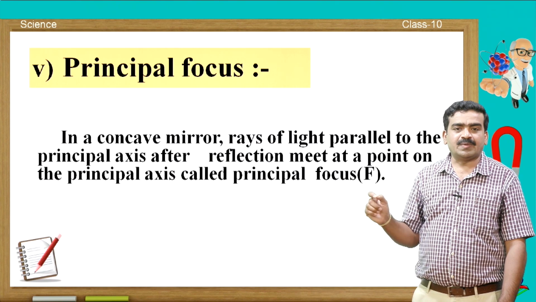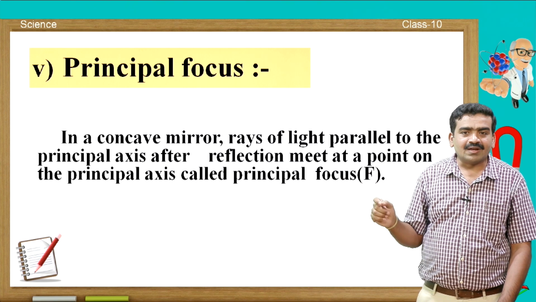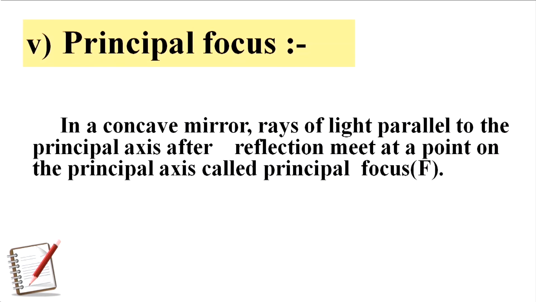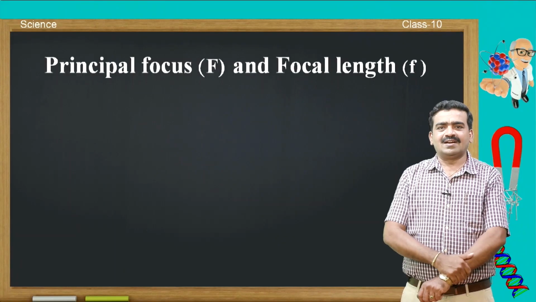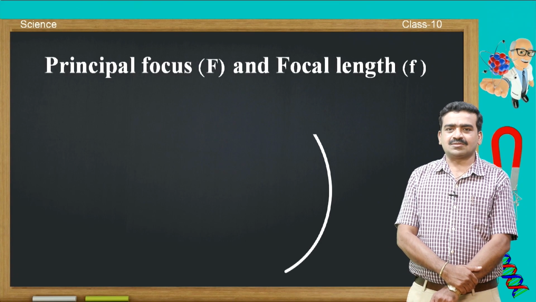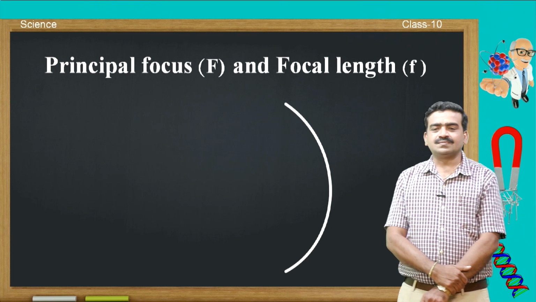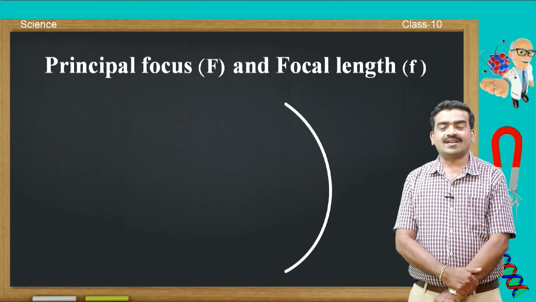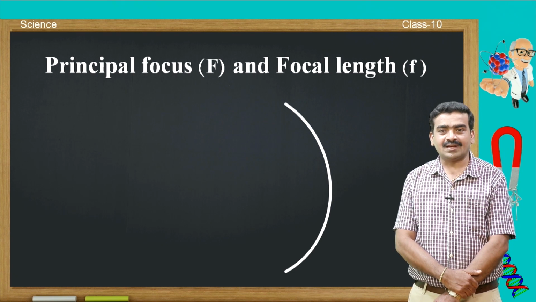Now, principal focus. In a concave mirror, the rays of light parallel to the principal axis after reflection meet at a point on the principal axis. This is called principal focus. Now, let us understand principal focus and focal length. My dear student, as you know, the rays of light converge in case of a concave mirror.